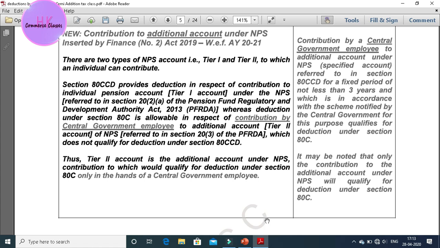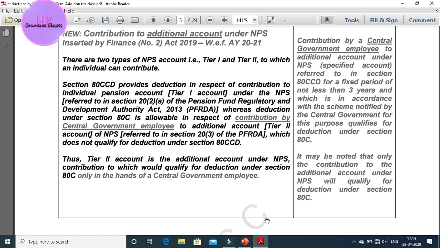When you go to a bank to open any account related to the pension scheme, they will first ask you tier 1 or tier 2. You will have to tell them that you are under the tier 1 category, and forget the tier 2. If you are a CG employee, then you can go for tier 2.